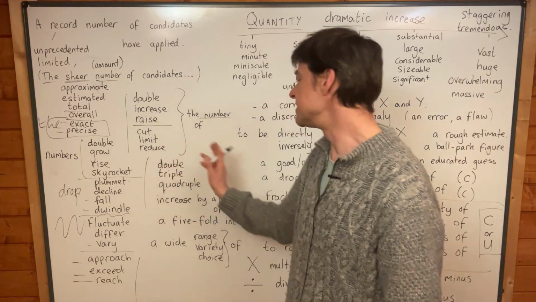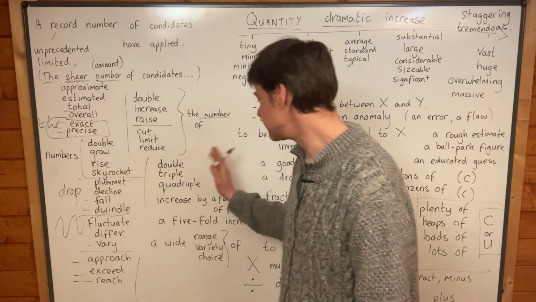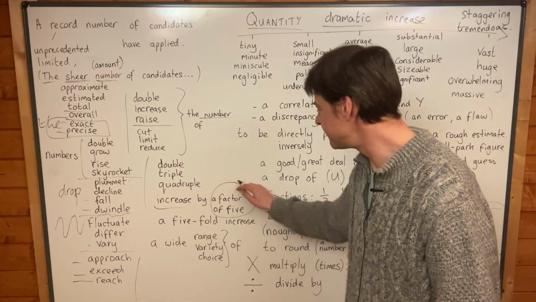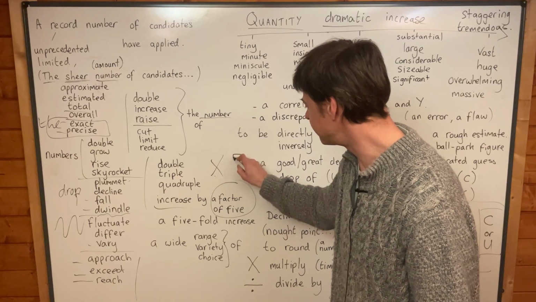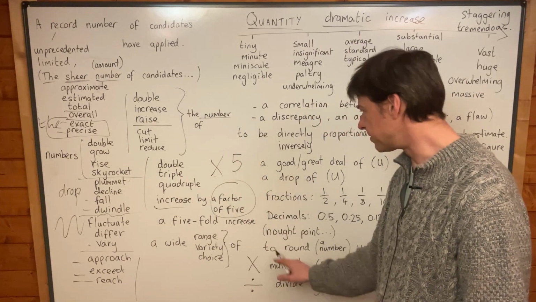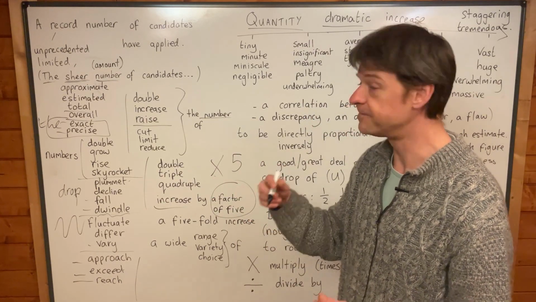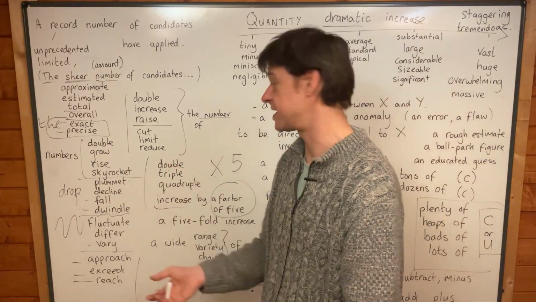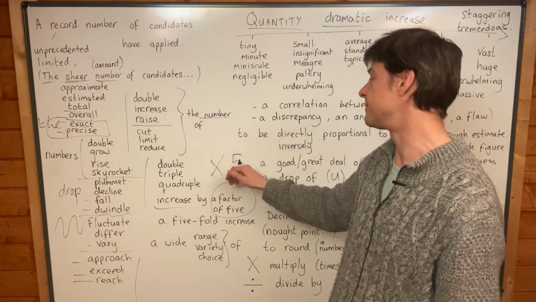Now, numbers can double, numbers can triple, numbers can quadruple. Numbers can increase by a factor of 5, and that means multiplied by 5. Remember, this is multiplied by 5, or times. A lot of kids will say 5 times 5 is 25, and they mean 5 multiplied by 5.